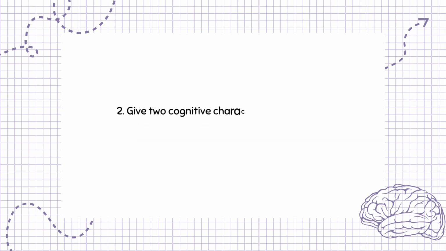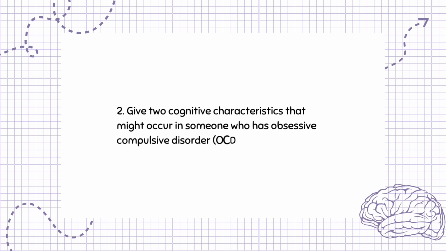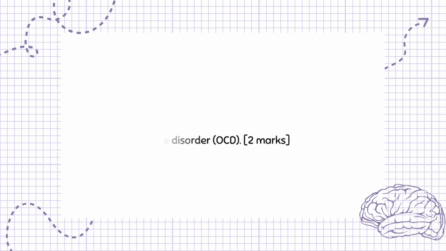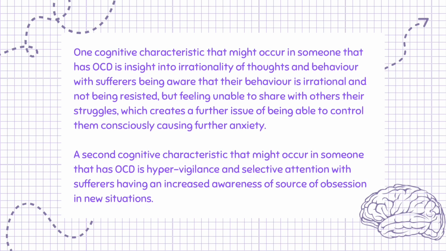Question 2. Give 2 cognitive characteristics that might occur in someone who has obsessive-compulsive disorder, OCD. 2 marks. One cognitive characteristic that might occur in someone that has OCD is insight into irrationality of thoughts and behavior, with sufferers being aware that their behavior is irrational and not being resisted, but feeling unable to share with others their struggles, which creates a further issue of being able to control them consciously, causing further anxiety. A second cognitive characteristic that might occur in someone that has OCD is hypervigilance and selective attention, with sufferers having an increased awareness of source of obsession in new situations.